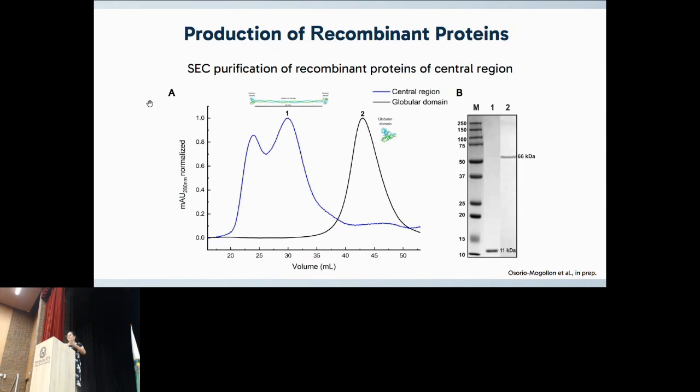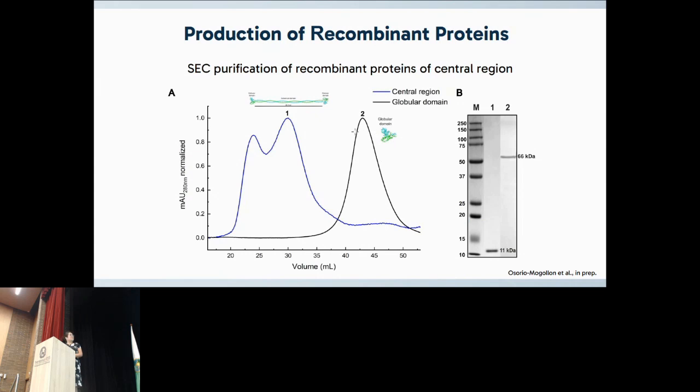We performed affinity chromatography, and I present to you the size exclusion purification of the central region and just its globular domain. We can see here in blue, in the central region, two peaks. This is considered the void volume, molecular aggregates that are not considered in our analysis. And this peak, number one, is the homogeneous sample considered for our analysis.